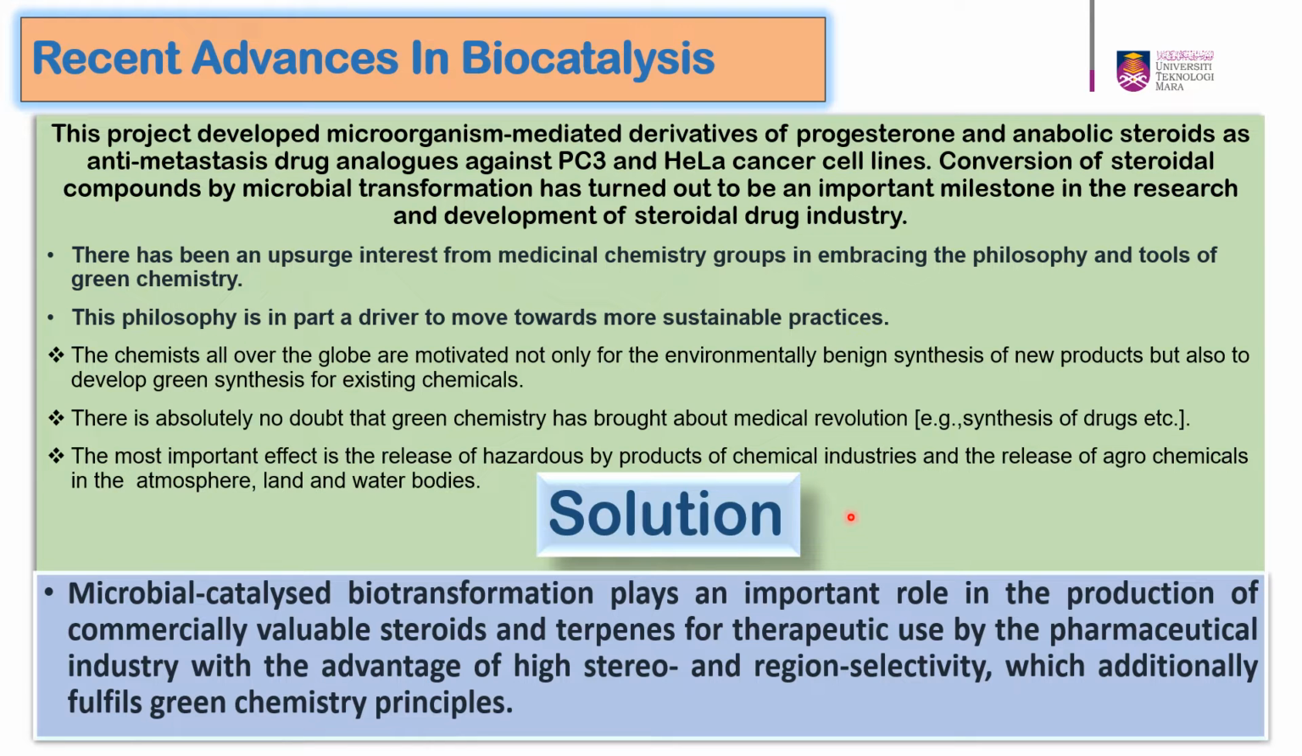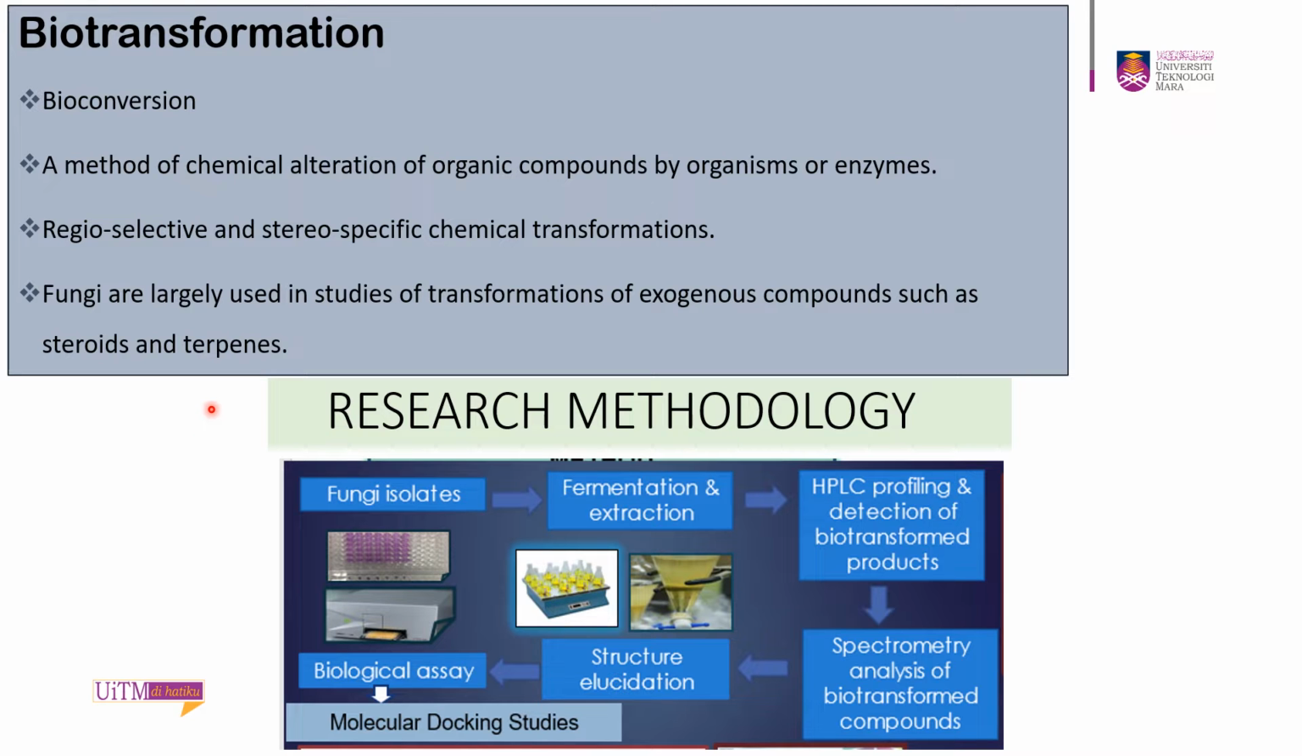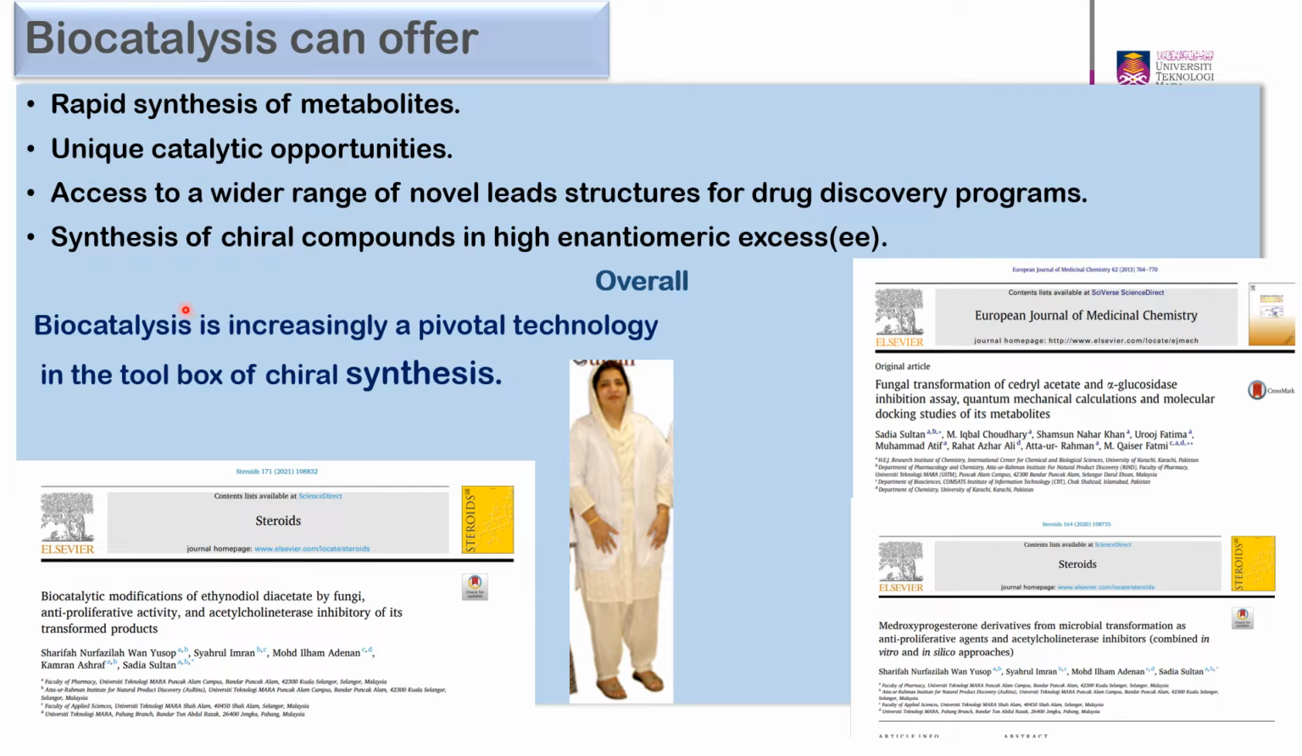It plays an important role in the production of commercially valuable steroids and terpenes. It is a bioconversion, a method of chemical alteration. It is usually selective, and it is used for biotransformation. This methodology includes fungi isolation, fermentation, HPLC profiling, followed by spectroscopic analysis of biotransformed products, structure elucidation, and finally the biological assay and the molecular docking studies. Biocatalysts offer rapid synthesis of metabolites. They have unique catalytic properties. Overall, biocatalysis is an increasingly pivotal technology in the toolbox of biosynthesis.